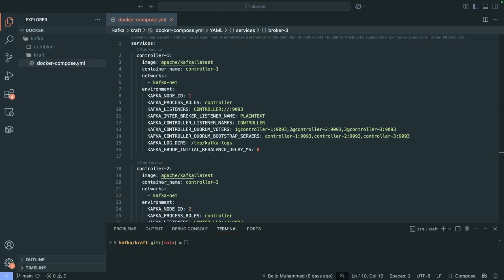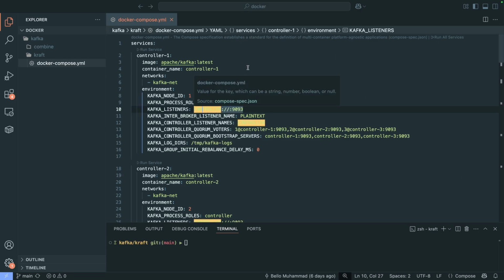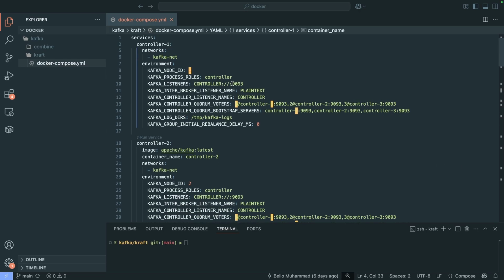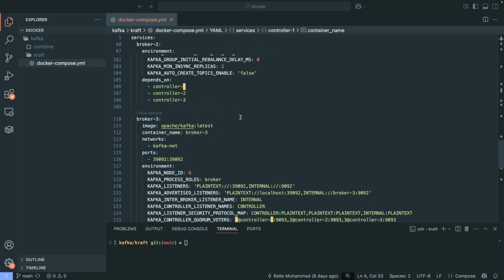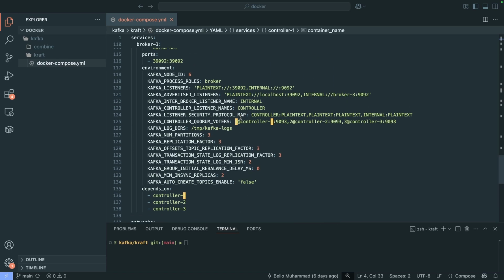Let's continue. We will start by checking and launching our Kafka cluster using Docker Compose. We are going to use the same Docker Compose file we did in the previous videos, at most once and at least once delivery videos. So as you can see, it's the same Docker Compose file. I have 3 controllers and I have 3 brokers. As usual, our setup is in KRaft mode. So we will be having 6 nodes.